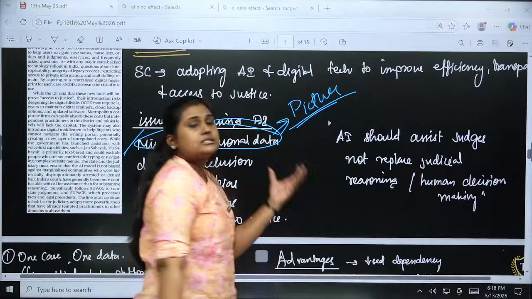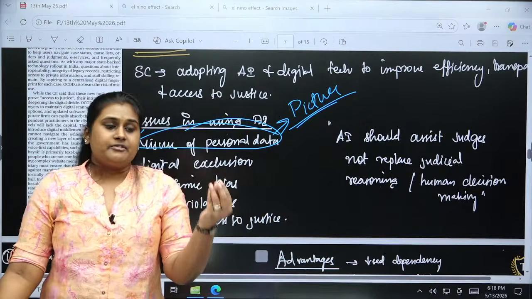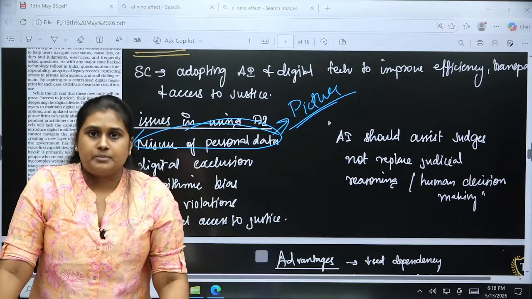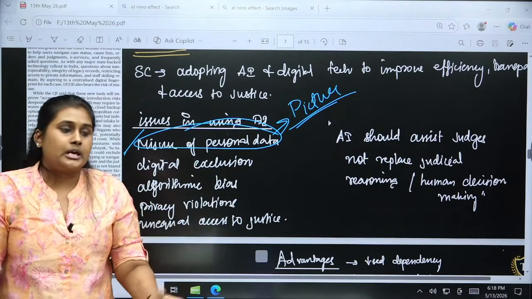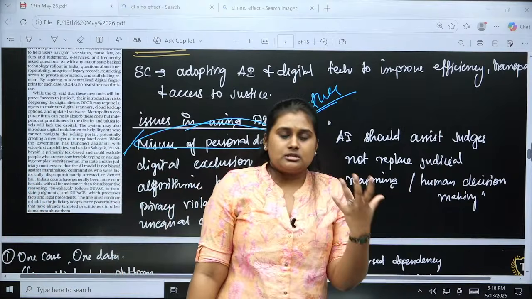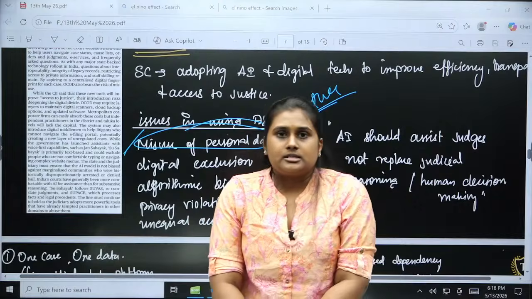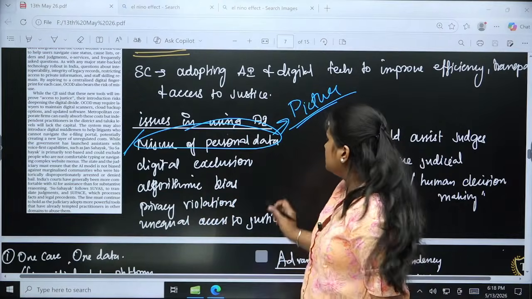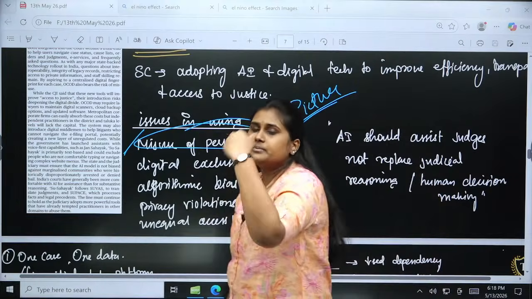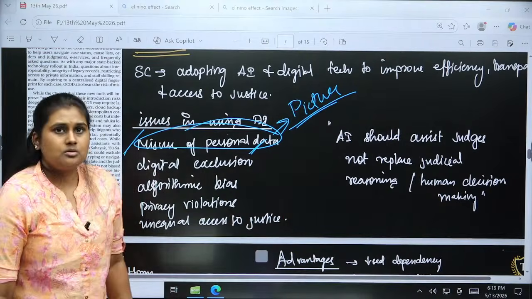So here the picture and any other personal data can be accessed and will be available in a common space, right? So that is a major issue. Anybody in the judiciary system can easily access it. So there may be a misuse of personal data. Even the opposite party could be using the data. So that is a major issue.